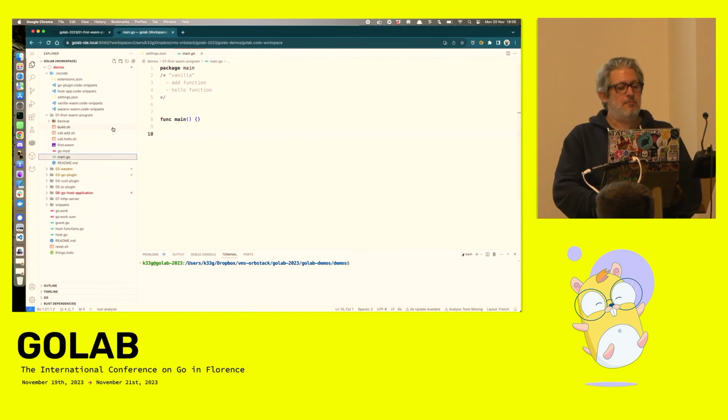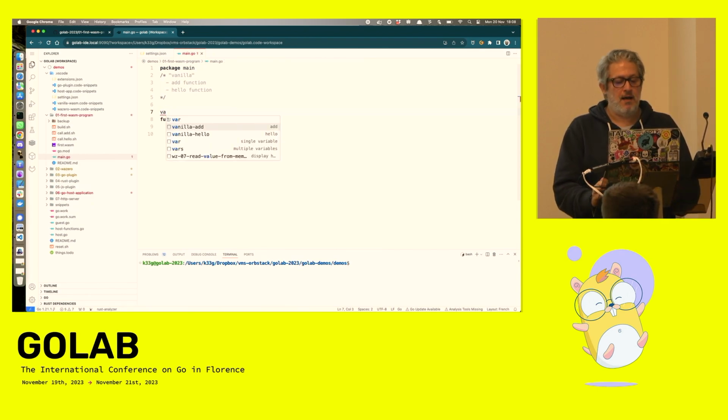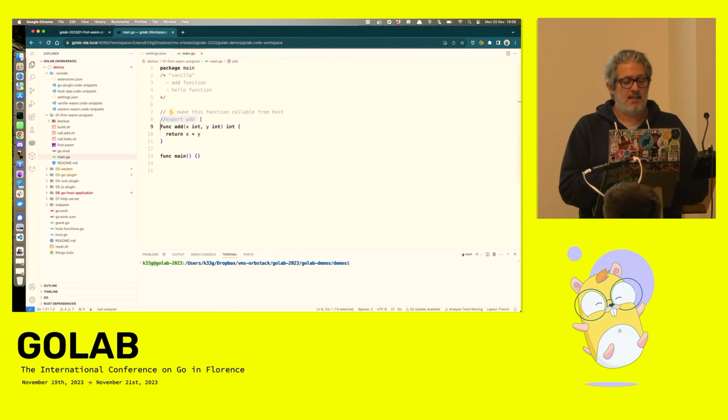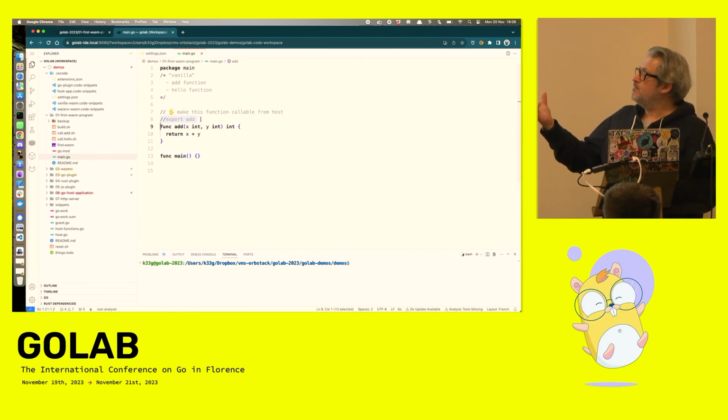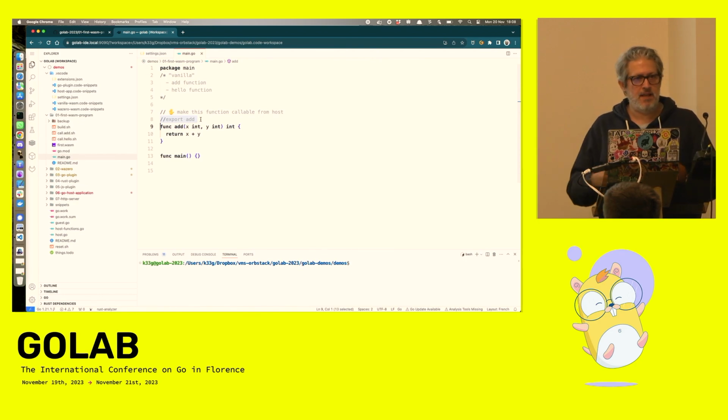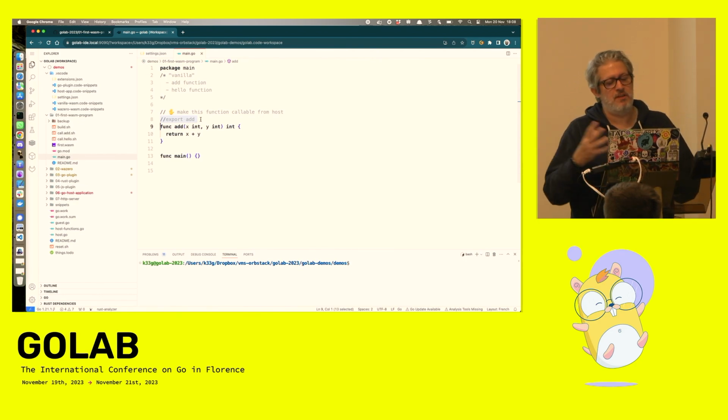So I will create a very simple WASM program. I will add an add function. You need to add an export annotation. Then at compilation, the function will be visible by the host application. I will add a hello function.